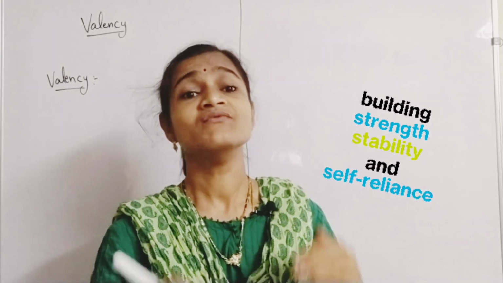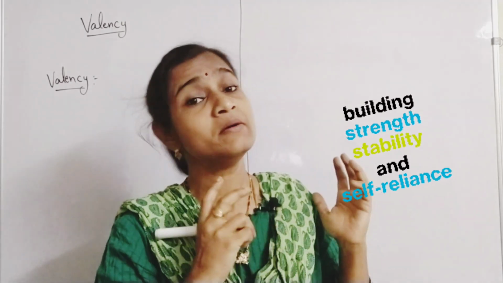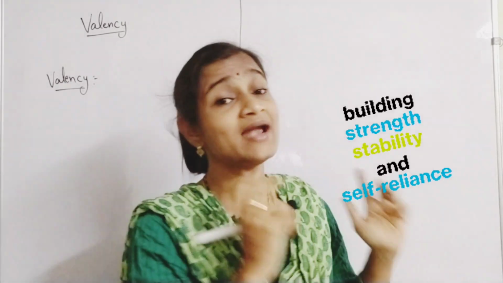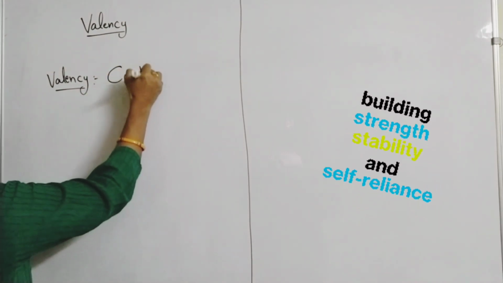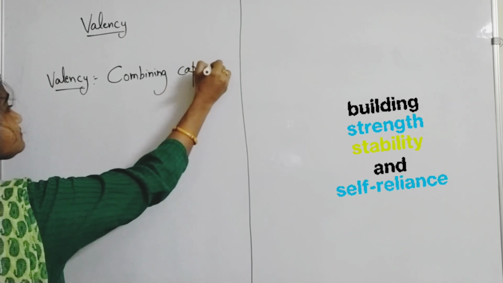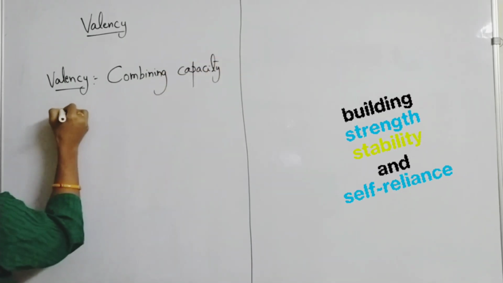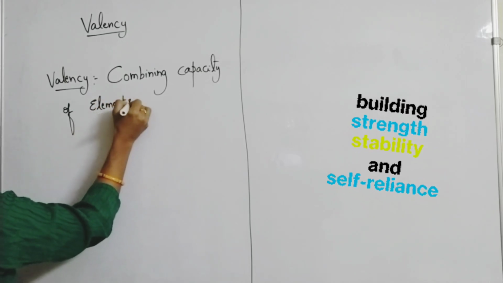While combining, one element is going to combine with another to form a particular compound. So that combining capacity of elements is called valency.